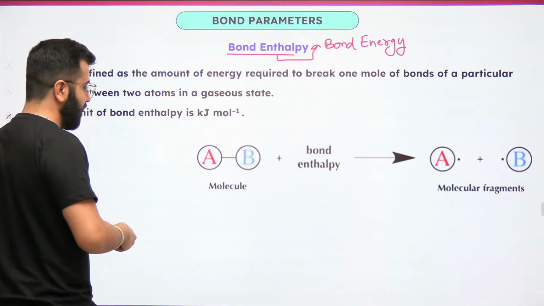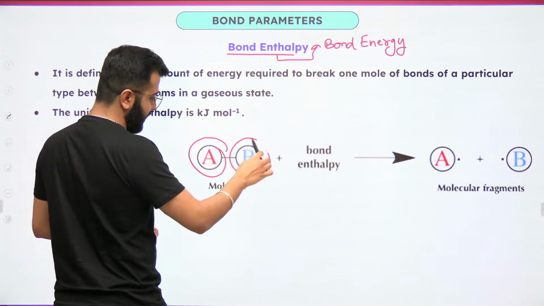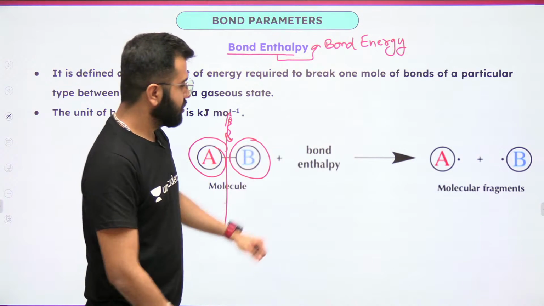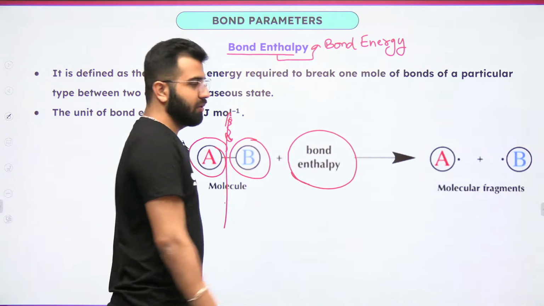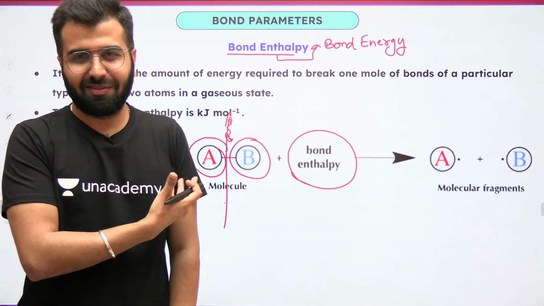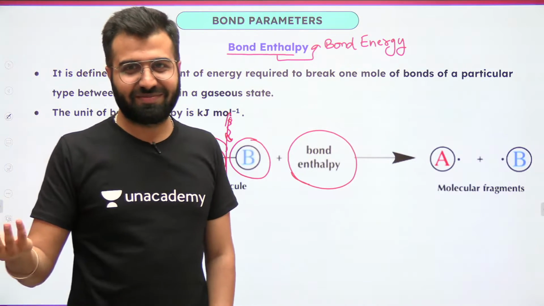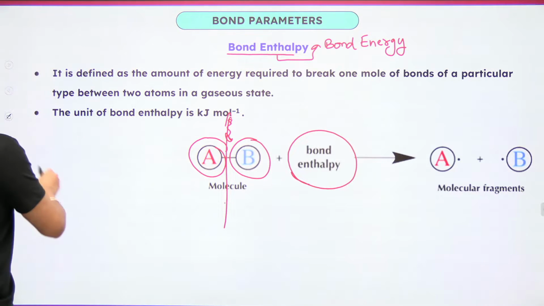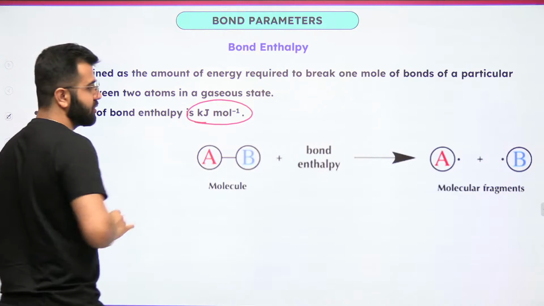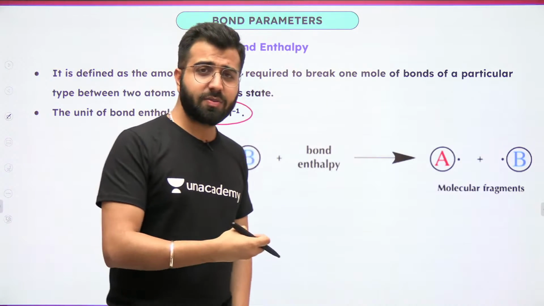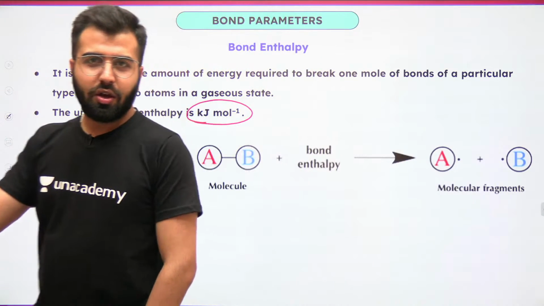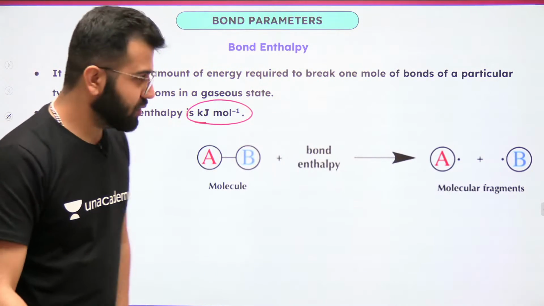So there is a molecule of an atom A and of an atom B. How much energy do you have to put over here to break it? So that is the bond energy. That is, in simple words, nothing more is available over here. That's it. Okay? The values that you have to remember are always going to be in kilojoules per mole or kilocalories per mole, which will be given to you in the question paper. Okay, they will be giving you such values only.